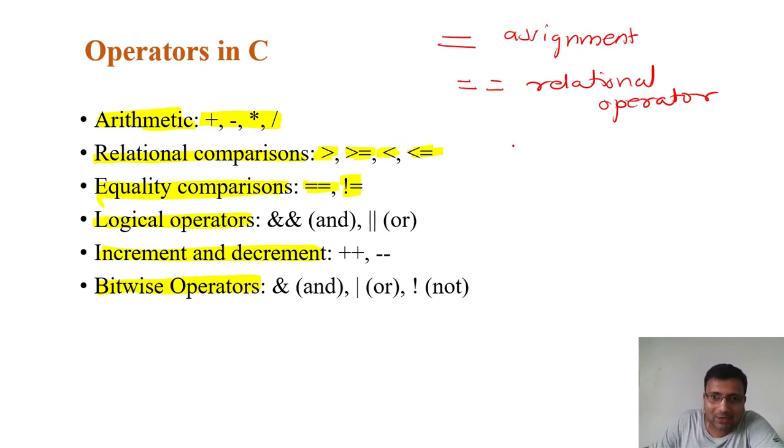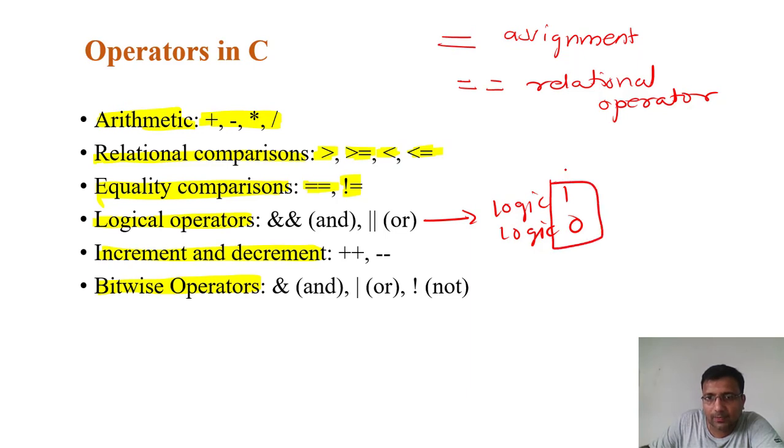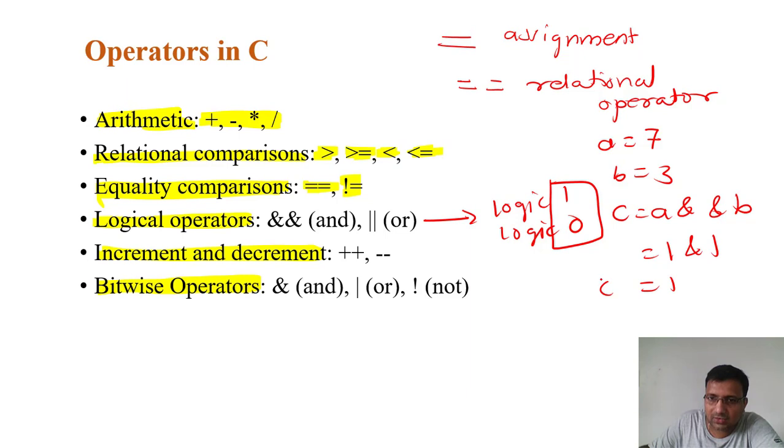So we can have AND and OR logical operators. In the logical operator, suppose only two values are there, either logic 1 or logic 0. So there are two states only, either 1 or 0. How does it work? Suppose a is equal to 7 and b is equal to 3. If I write c is equal to a and b, what does it mean? a is a non-zero value, b is a non-zero value, so 1 AND 1 is 1, c is equal to 1. So it has only two states, 0 and 1.